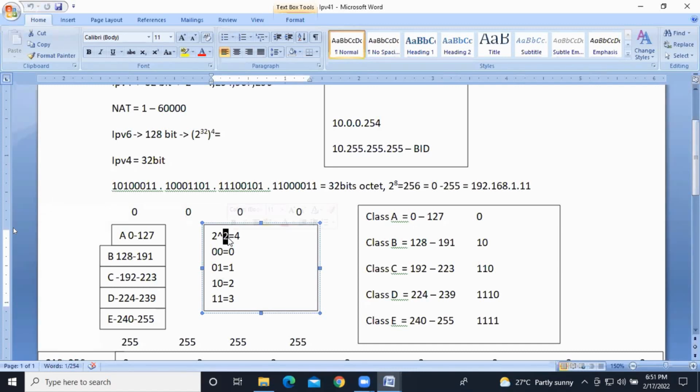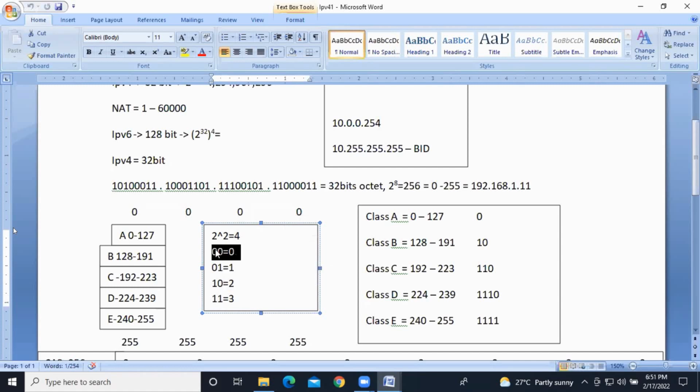The first combination is 0 0, two zeros. The next combination is 0 1. The third combination is 1 0. The fourth combination is 1 1. Finish. After 1 1 we won't have anything.